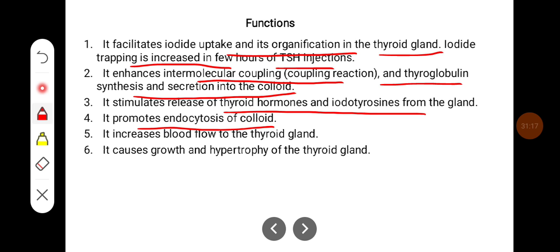It promotes endocytosis of colloids. It increases the blood flow to the thyroid gland. It also causes growth and hypertrophy of the thyroid gland.